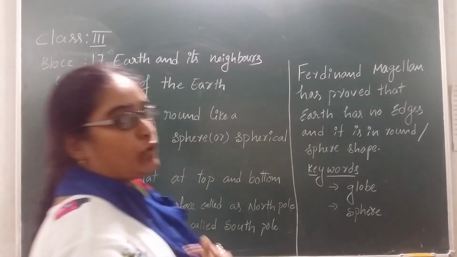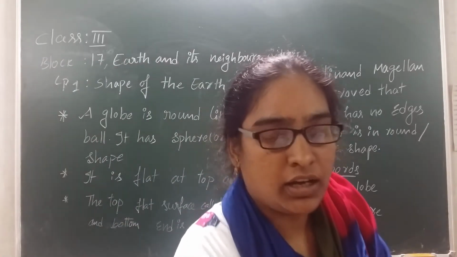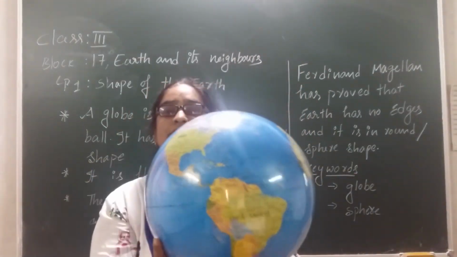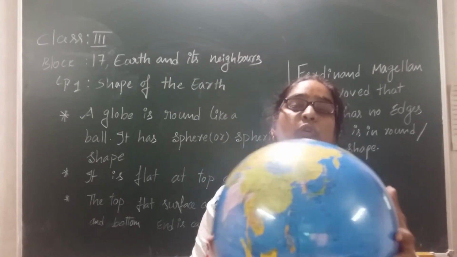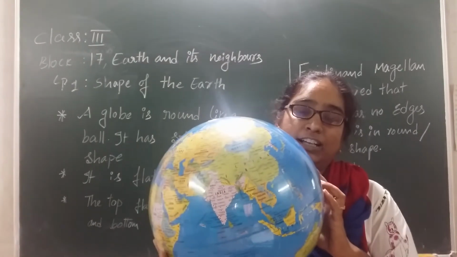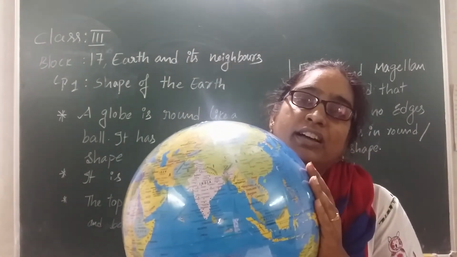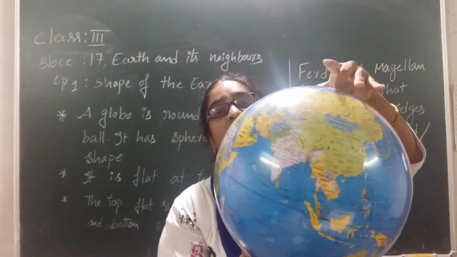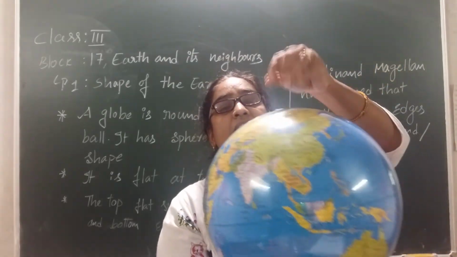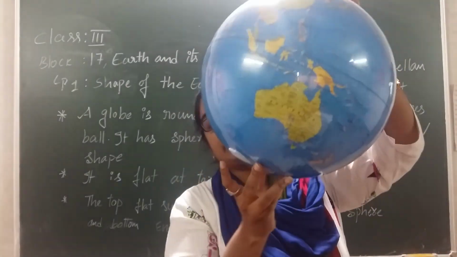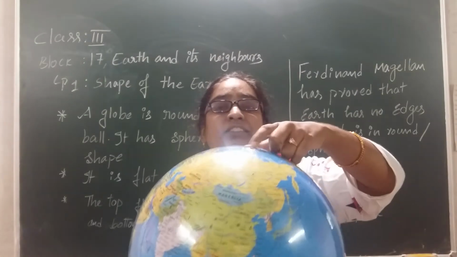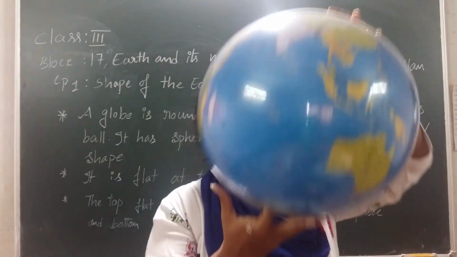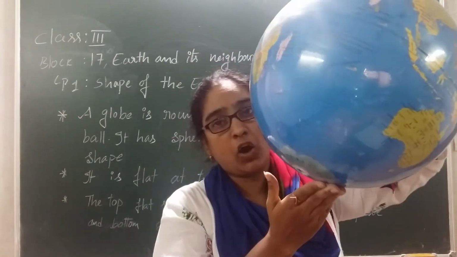Okay children, now one more time we are going to quickly review our lesson. Tell me, what is this? This is a globe. So what is a globe? A globe is a true representation of the earth, and it is in a sphere shape, right? How does it look? It has a bulge around it, a flat surface up and a flat surface down. The topmost point of the flat surface up we call the north pole, and the bottom we call the south pole.